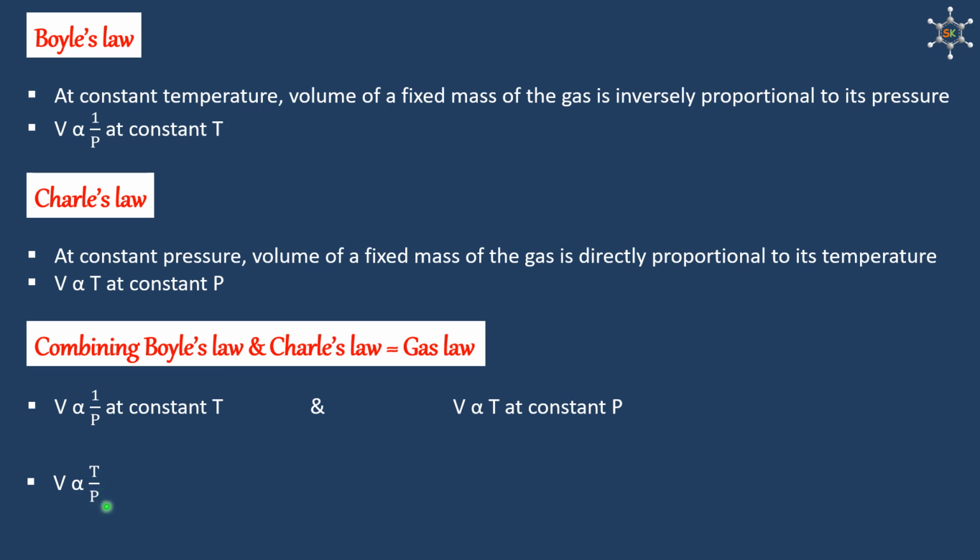Rearranging this equation and removing the proportionality constant, we get PV by T equal to constant K. This is nothing but gas law. Another way of expressing the gas law is P1 V1 by T1 equal to P2 V2 by T2, that is equal to constant K.